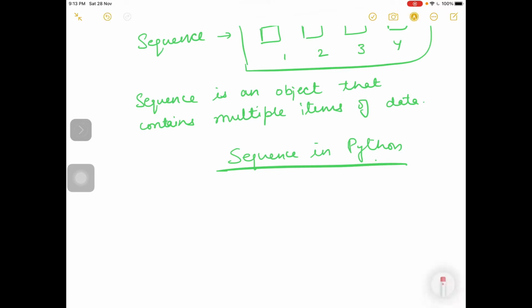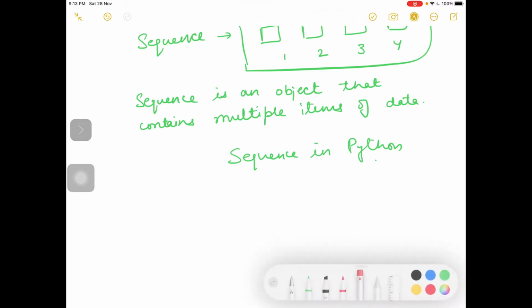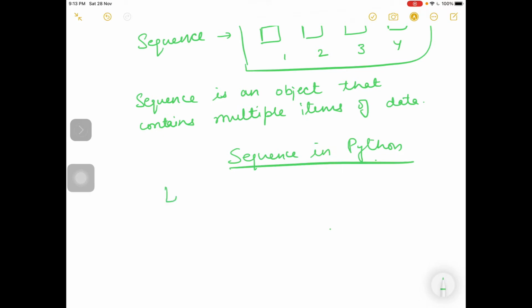There are list, tuples, dictionary, strings and sets.